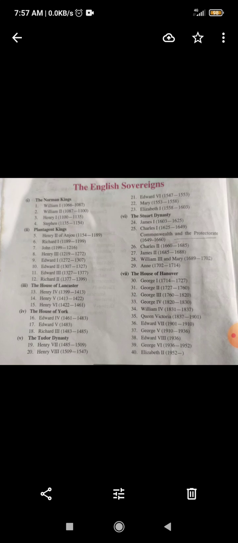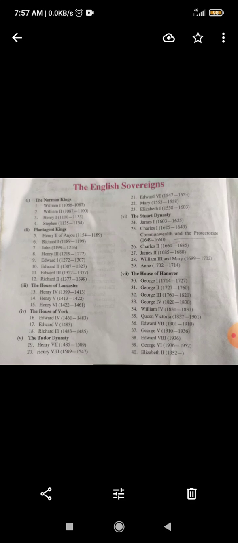The kings start right from King Henry II of Anjou. Anjou is a certain region. So that is the Plantagenet kings. Next is Richard I. His duration was 1189 to 1199. And next is John, then Henry III, Edward I, Edward II, Edward III, and Richard II.